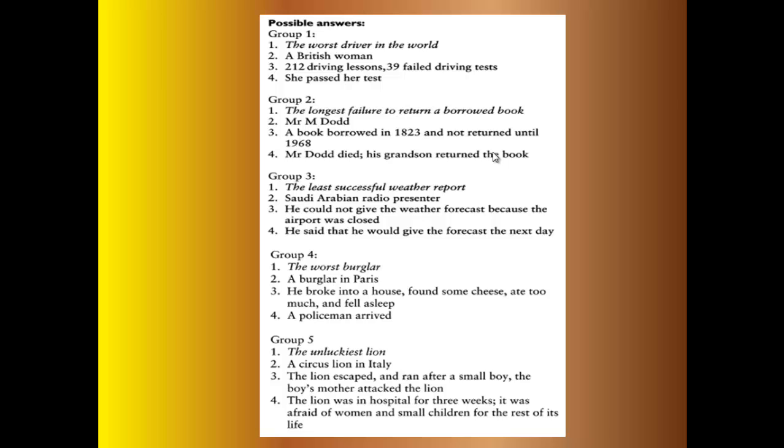The last group, group number 5. What is the title of the story? The title of this story is The Unluckiest Lion. Who or what's the story about? It's about a circus lion in Italy. What are the main details? The lion escaped and ran after a small boy. The boy's mother attacked the lion. And what happened in the end? The lion was in hospital for 3 weeks. It was afraid of women and small children for the rest of its life.